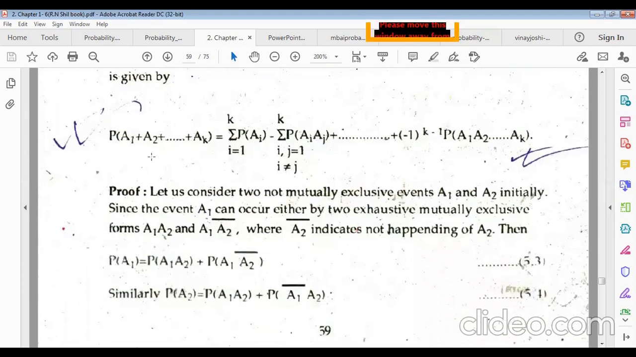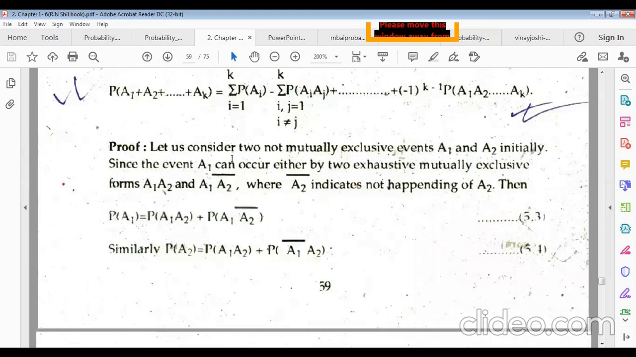So we have to prove this. This is the theorem for not mutually exclusive events. Now to prove this, let us consider two not mutually exclusive events. Suppose A1 and A2, we are taking just only two events.